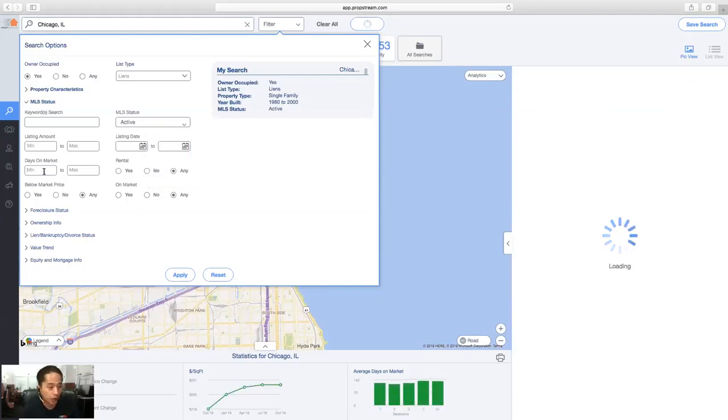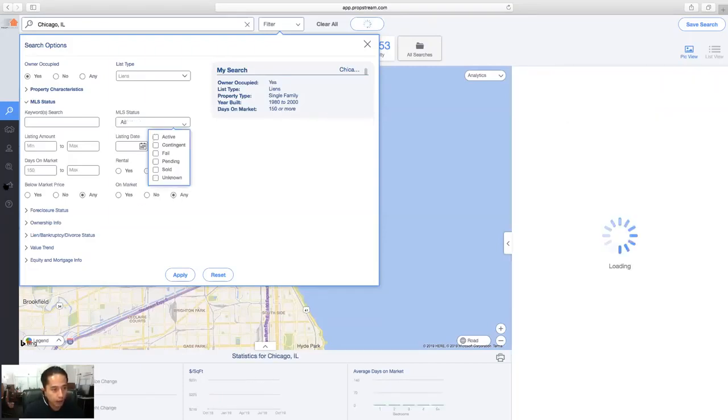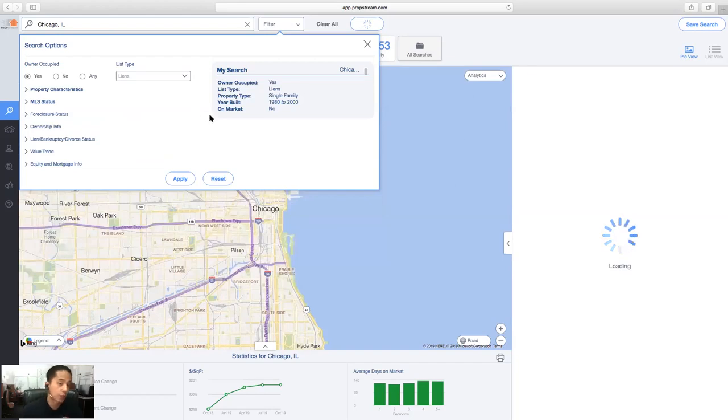And if your market usually has properties on contract for, let's say, 6 months or more, you can perhaps do active for 150 days or more. So you can get really creative with that, or you can just say, you know what, it's not on market, period. And this is where the suppression happens, right?